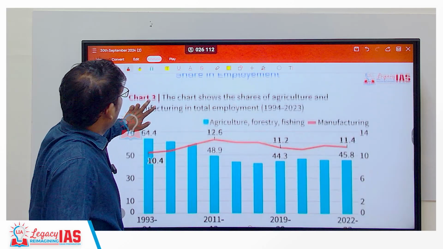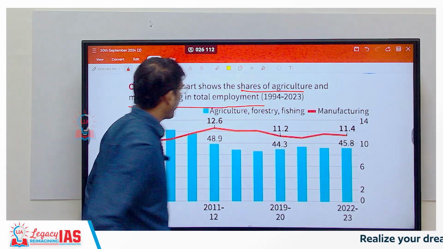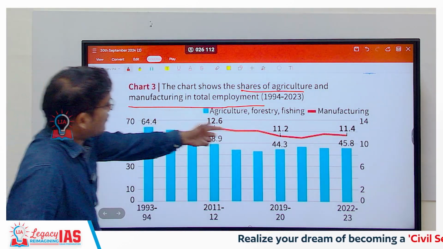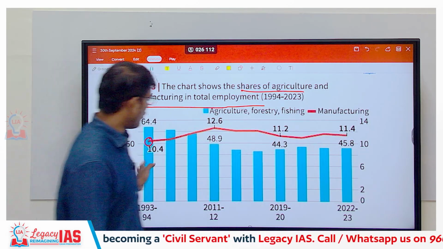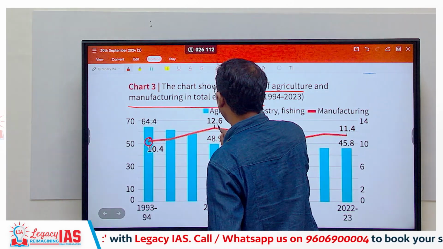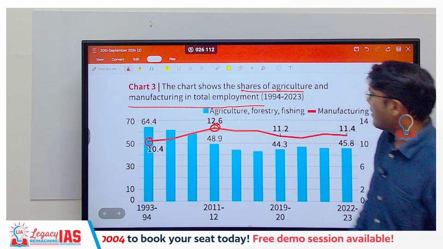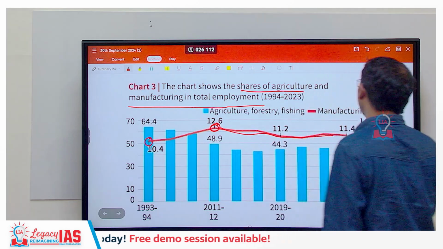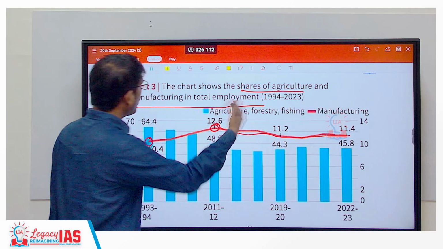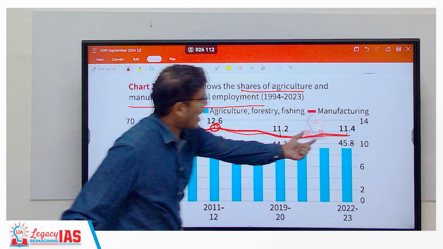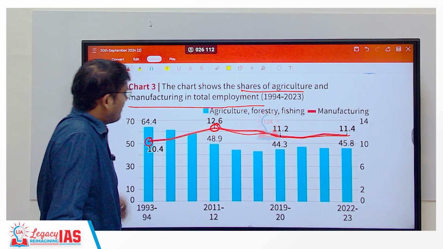see over here. So, this chart shows the share of agriculture and manufacturing in total employment. So, where is our manufacturing? Manufacturing is the red line. So, if you look at manufacturing, 1994, chalo, this is a bit old data, but if you look at here, manufacturing is actually doing quite good, but it is not increasing. It is not that bad. It has not gone much down, but it has not shot up as well. So the numbers are not that good, and hence the target is not achieved here as well. Okay.